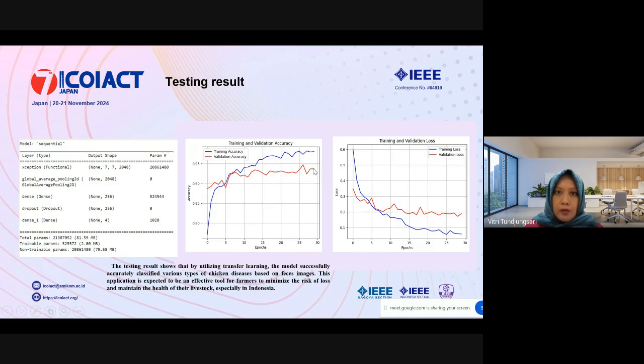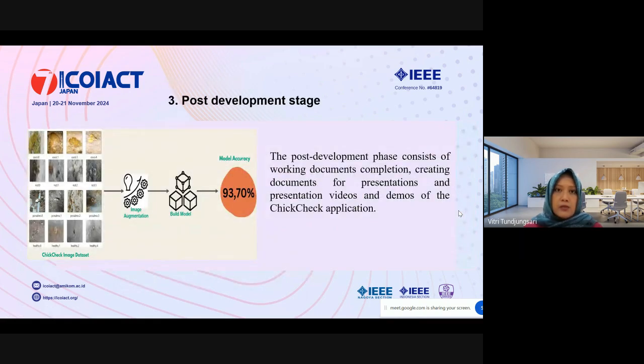And we can conclude that the validation accuracy is around 93% from here. And also the loss we see here is not too much, so this is quite good also. For training loss, it is under 10%, and for validation loss, it is under 20%.